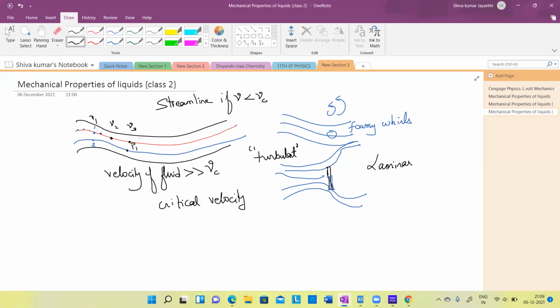There is a second way it loses its streamline flow. The second way is when you place an obstacle perpendicular to the flow. This is an obstacle placed perpendicular to the flow. Originally the fluid was flowing in this direction, and this is the obstacle. As the obstacle is perpendicular to the original flow, suddenly what happens? It hits the obstacle, and at the point where it hits, it will try to rotate like this.